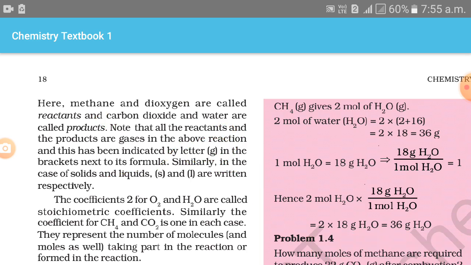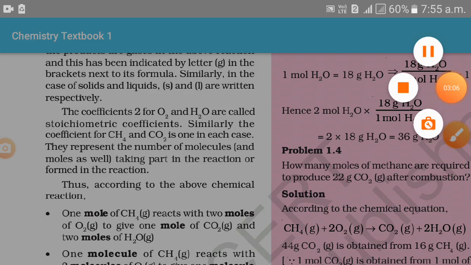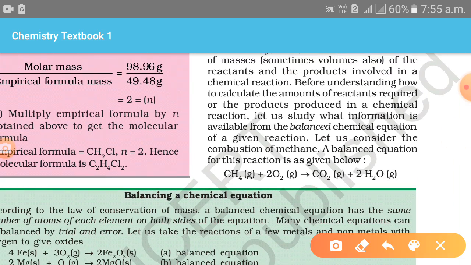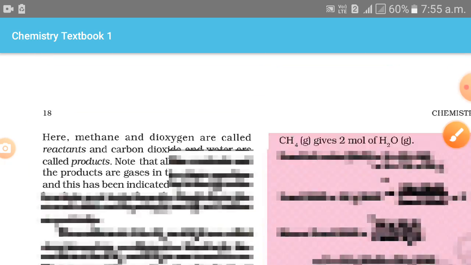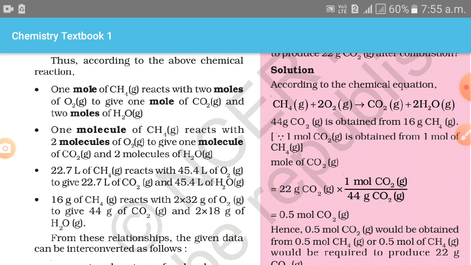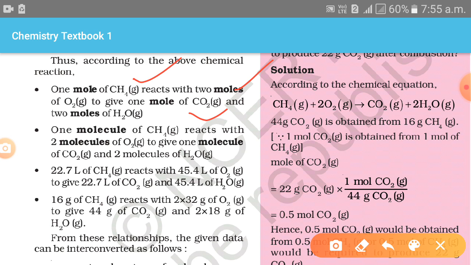Now let's see. From here you can see the coefficient 2 for O2 and H2O are called the stoichiometric coefficients. You can see in this example the coefficients 2 and 2 are known as the stoichiometric coefficients. Next, 1 mole of methane. You can see 1 mole of methane gas reacts with 2 moles of oxygen to give 1 mole of CO2 and 2 moles of water.